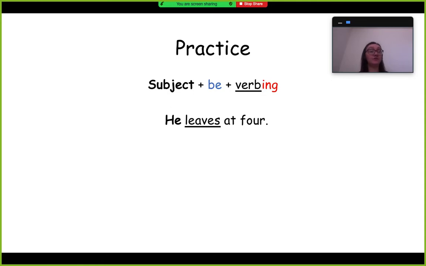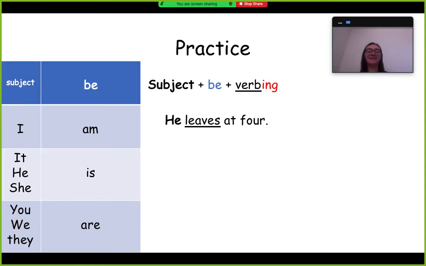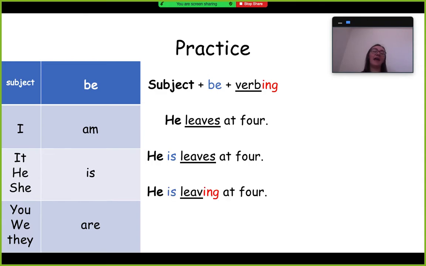So we're going to do another practice. So he leaves at 4. How are we going to change it to present progressive tense? We add is. We don't say he am or he are. We say he is leaving at 4. He is leaving at 4.